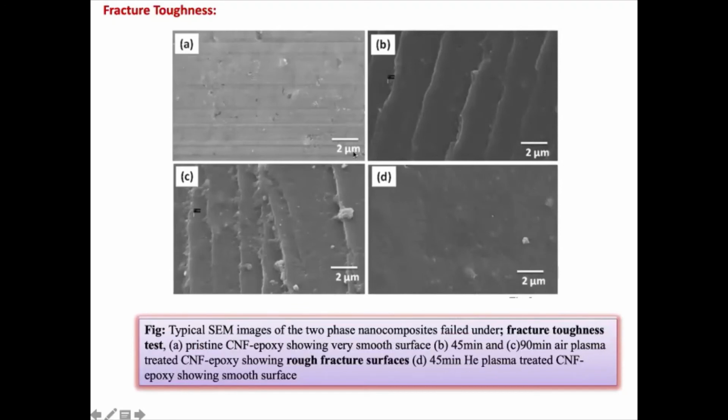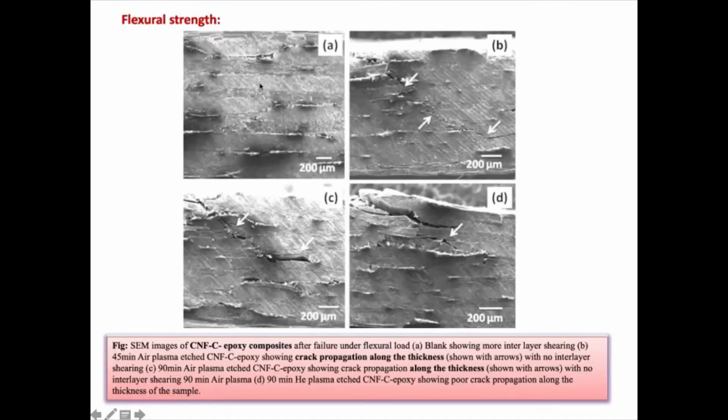So if you look at the failure, let's say this is the non-treated sample, where we just added the reinforcement and that's it. You see that layer by layer delamination is taking place. But the moment you have functional groups, they act like a stitching and the crack is now propagating along the width of the sample. But here there is a simple delamination.